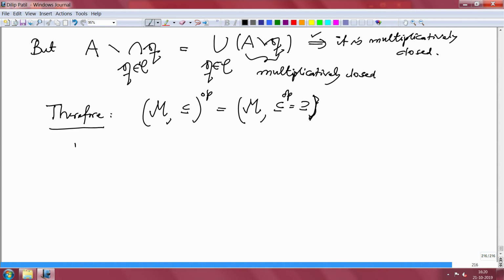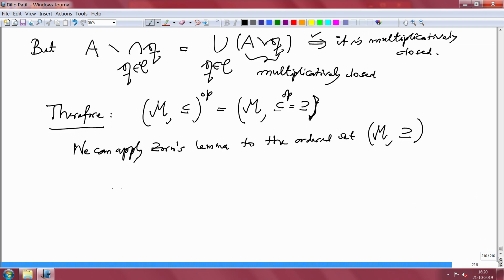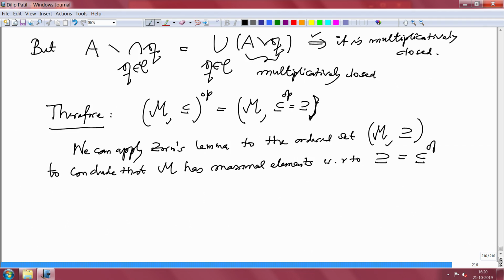So therefore we can apply Zorn's lemma to the ordered set M, to conclude that M has maximal elements with respect to this, which is opposite of the natural inclusion, and hence M has minimal elements. That was the assertion.